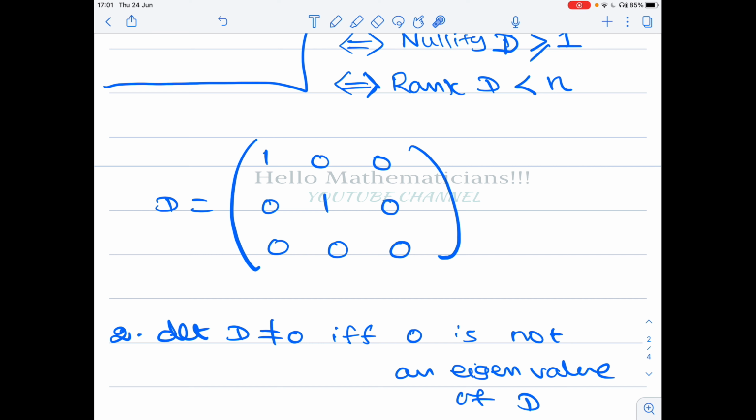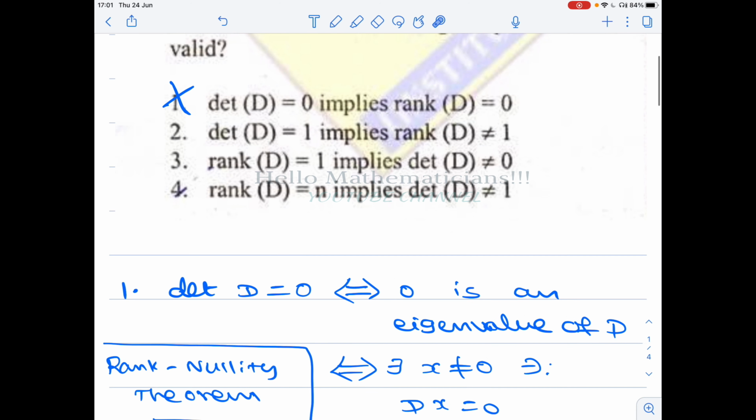Okay, the highest order non-vanishing minor is 2 by 2, therefore rank is 2. Okay, or this matrix, I think the rank of this matrix, 2, is clear. The dimension of the column space of D is 2, therefore rank of D is 2. Therefore, rank of D is not equal to 0. So, first option is wrong.